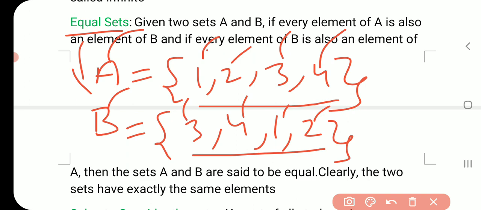Two sets will be equal only and only if each member of the two sets is equal. Order may be different. If in A it is 1, 2, 3, 4, the order in B may be 4, 3, 2, 1, but each member should be equal and the number of members should be equal. Then these two sets A and B are called equal sets.